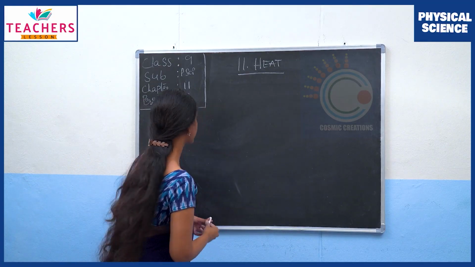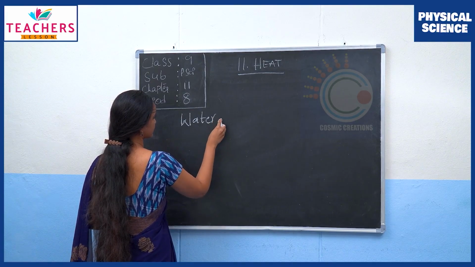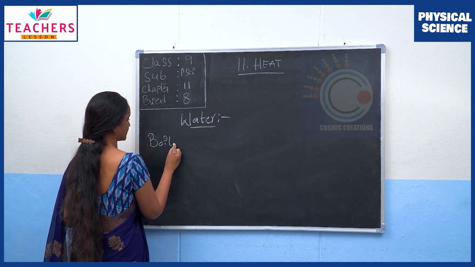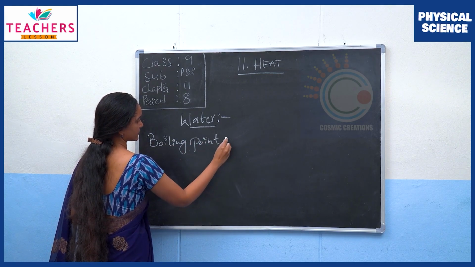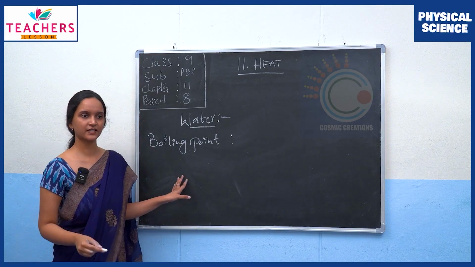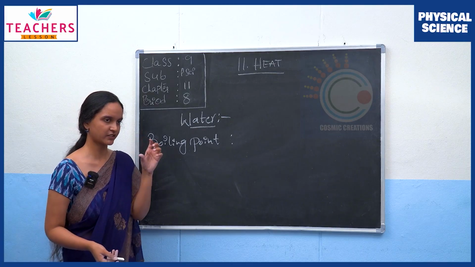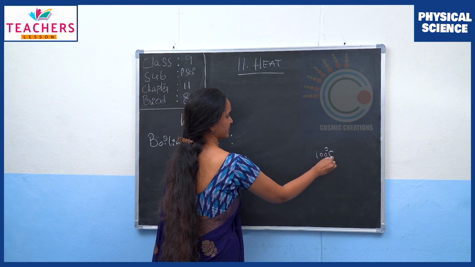Okay. So for water, what could be the boiling point of water? We have discussed this even in our experiment, right? In the experiment, where does the temperature reading stop? At 100 degrees Celsius. Yes?